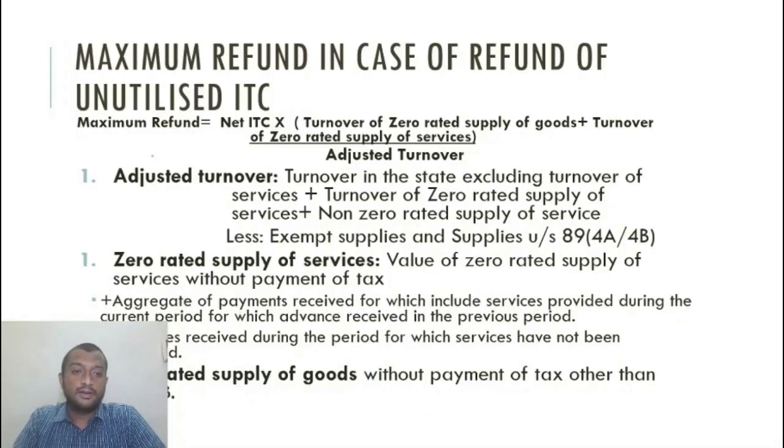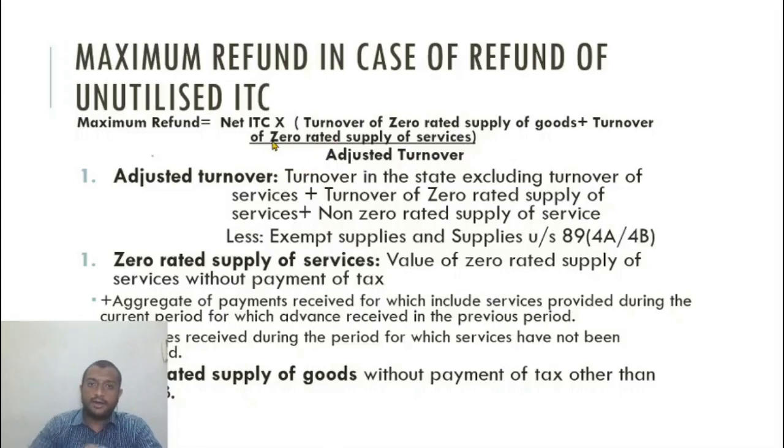So now a very important thing: what is the maximum refund in case of unutilized ITC? I told you that in case of unutilized ITC, there is a limit that has been put. So what is the maximum refund that I can claim? The formula is net ITC into turnover of zero rated supplies of goods plus turnover of zero rated supply of services, divided by adjusted turnover.